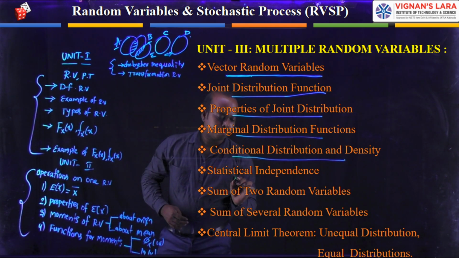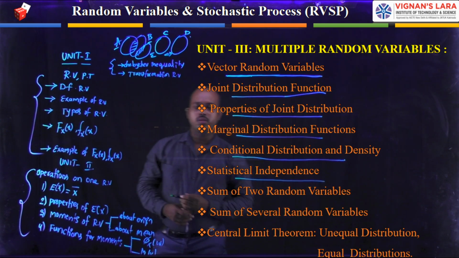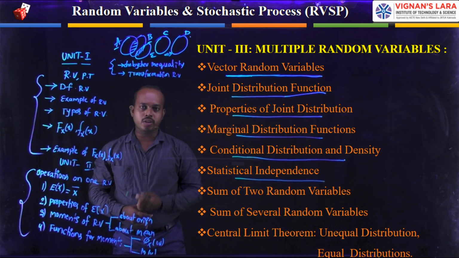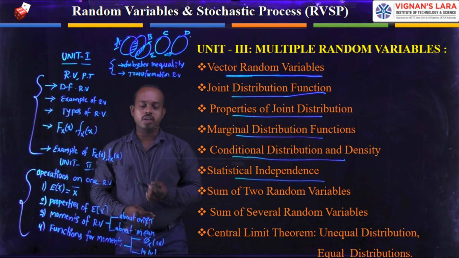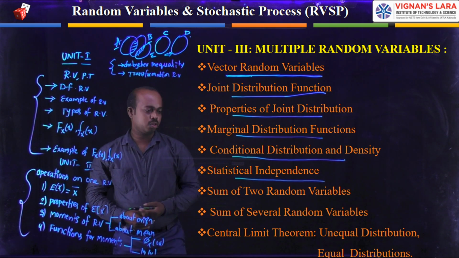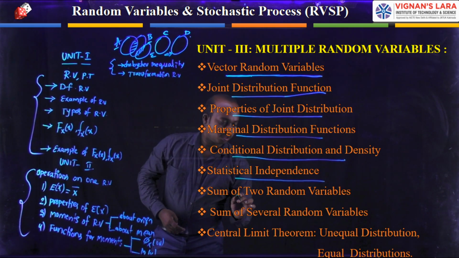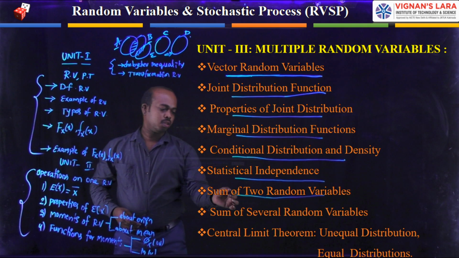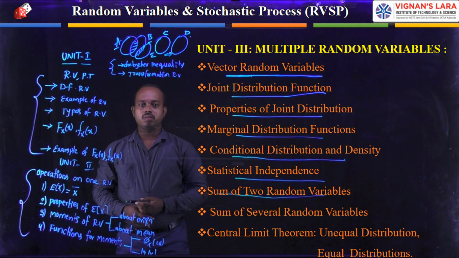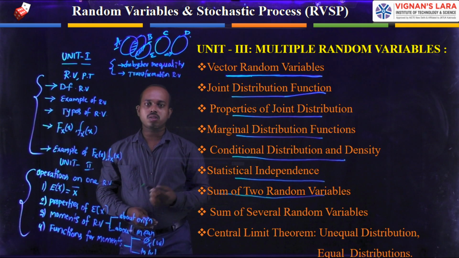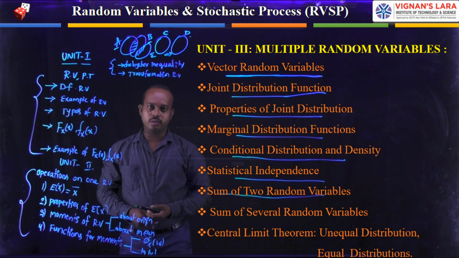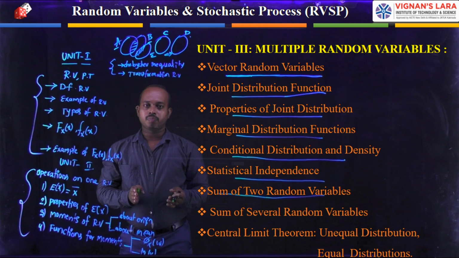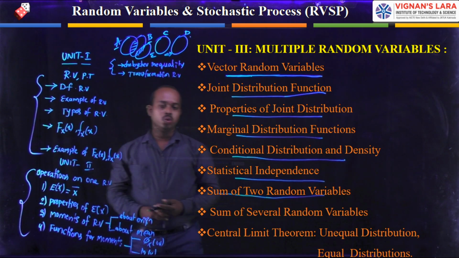Then you can see statistical independence of random variables. In this condition, one has to see how to write the probability density function and distribution in this topic. And the next topic is the sum of random variables. One has to sum the random variables. What final value will be obtained? With multiple random variables, we can apply this concept to get the final value, which we see in this one.